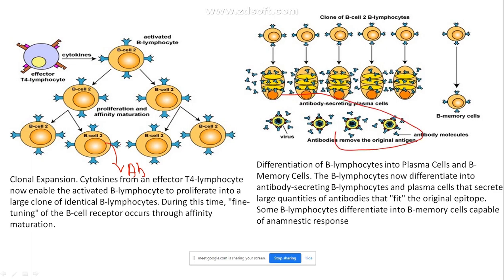Once your antigen goes and binds to the receptor, your cell will become activated. From where is your antibody produced? It is produced from the plasma cell. And where do these plasma cells come from? Again they are produced from the B lymphocytes, and they have the B cell receptor. So, if the antigen is bound to this receptor, now the cell will release your antibody so that it can go and bind to that antigen.